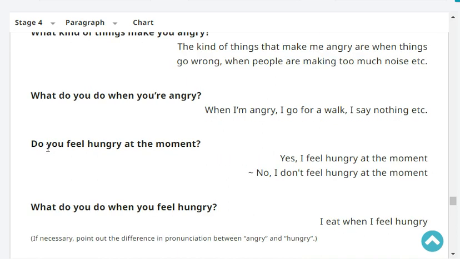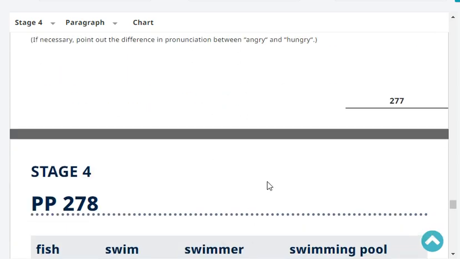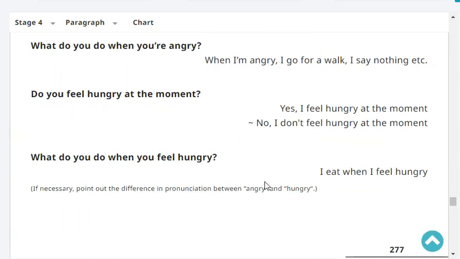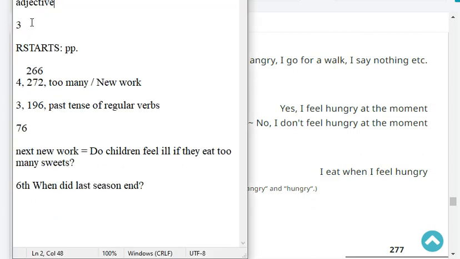Do you feel hungry at the moment? No, I don't feel hungry at the moment. What do you do when you feel hungry? When I feel hungry, I eat. But you're also correct. When I feel hungry, I eat. Very good. Okay, so now let's move on to reading.